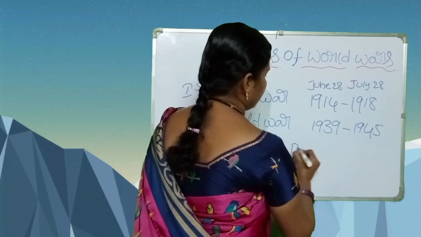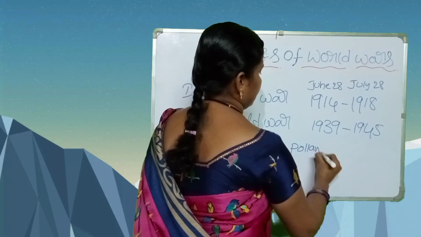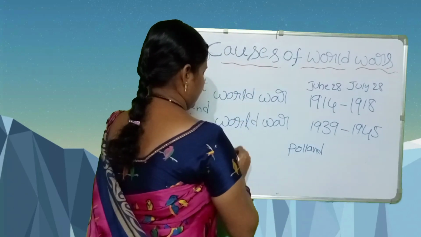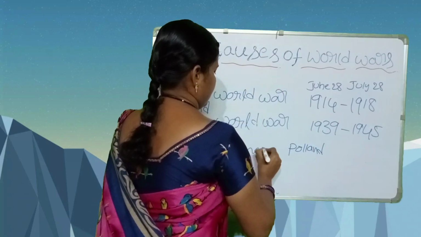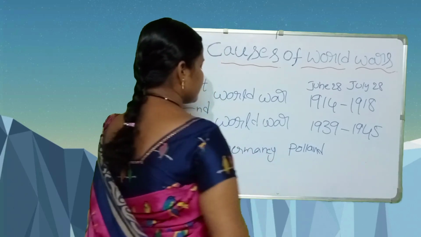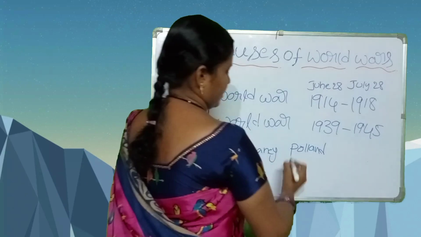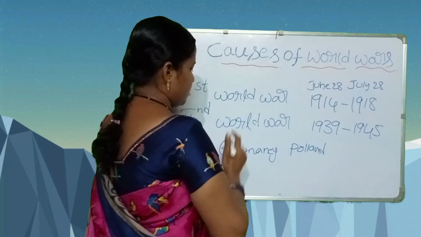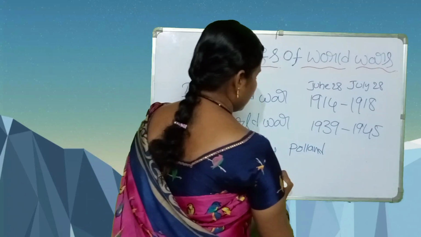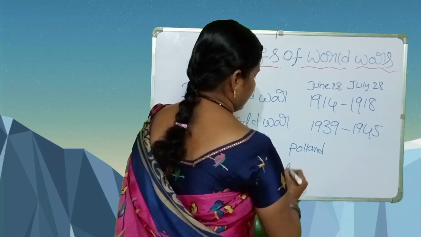Germany attacked Poland because of the port of Danzig. What is the reason? The main reason is the port of Danzig.